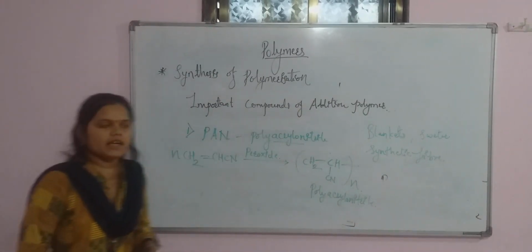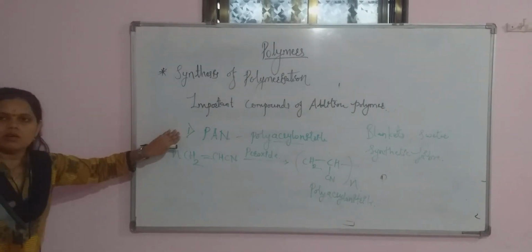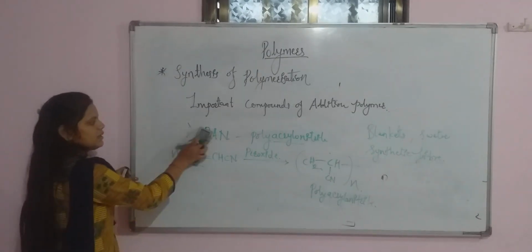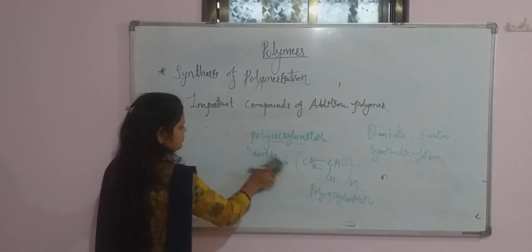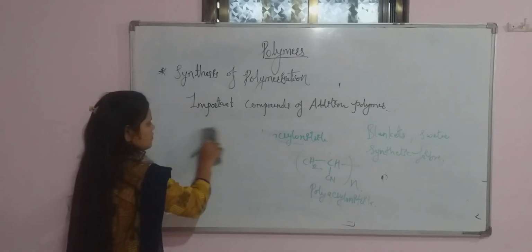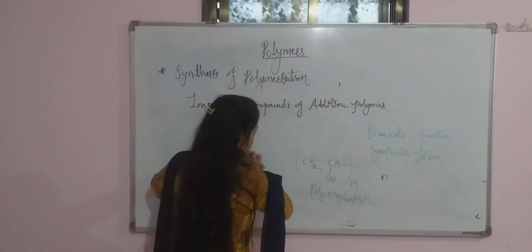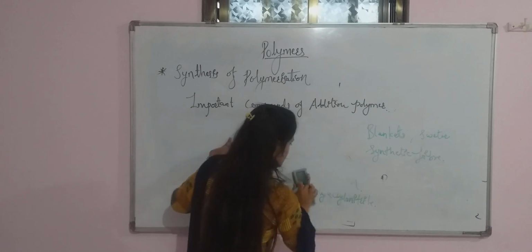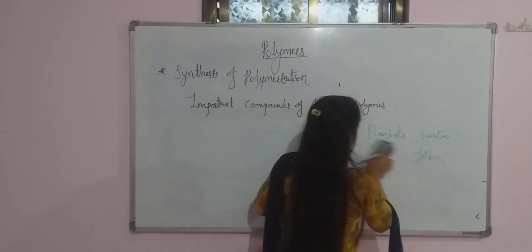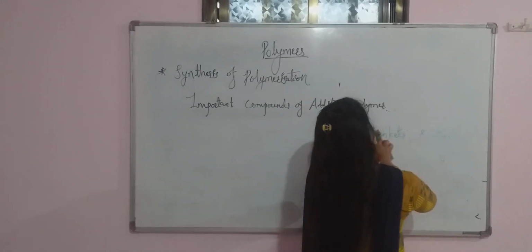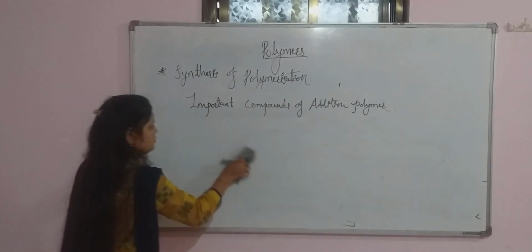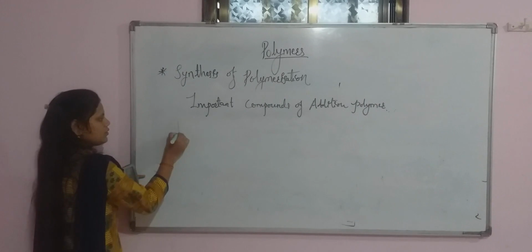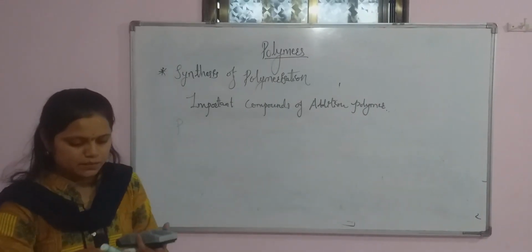Remember that the first compound is polyacrylonitrile, that is PAN. Second will be the polythene.